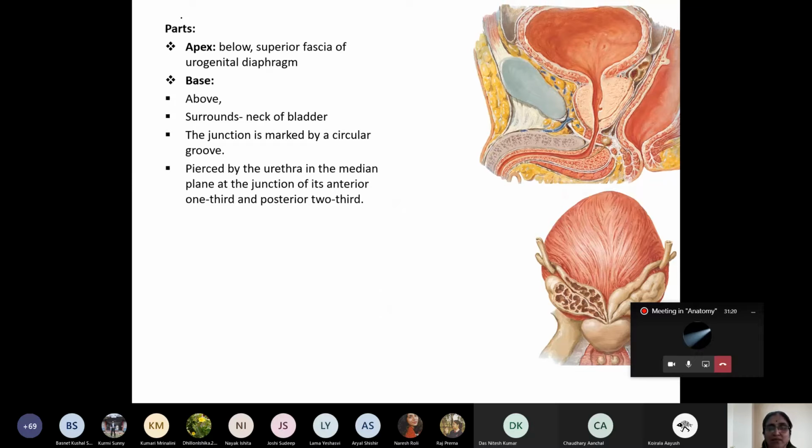Now, what are the parts of the prostate? My dear student, the lowermost conical part is known as the apex. Where is it directed? It is directed below. It is related with the urogenital diaphragm, specifically the superior fascia. Can you see this white layer? This is the superior fascia of the urogenital diaphragm. That is the relation. Now, what is this upper part? This is the base.